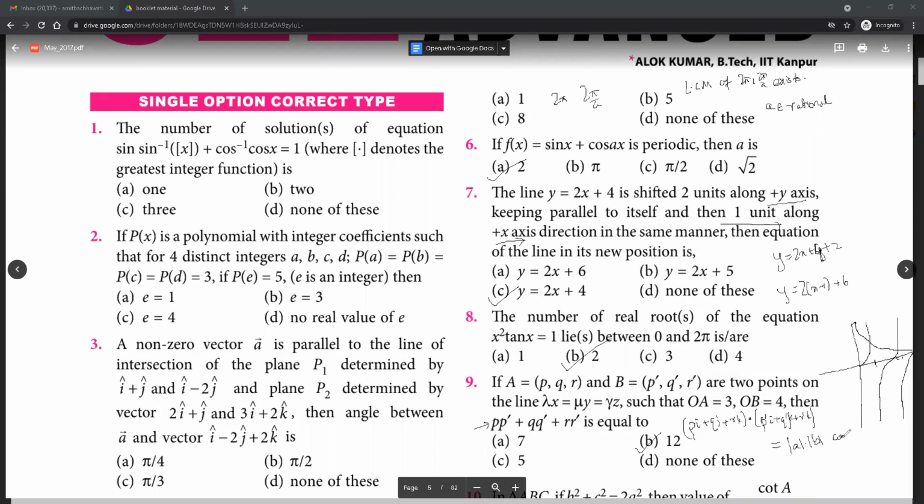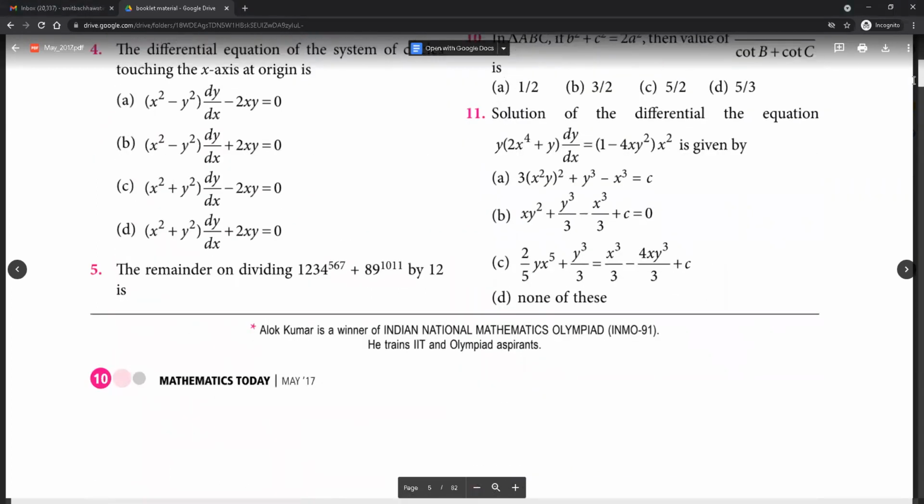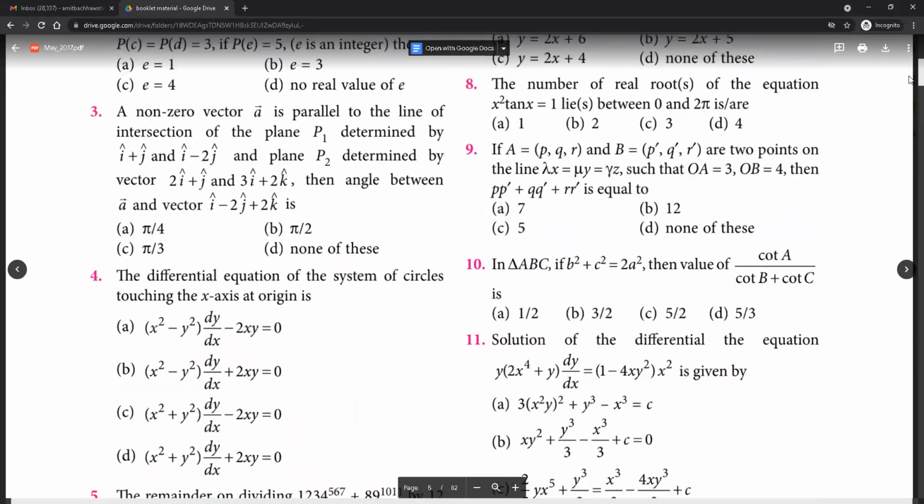Mod A, mod B, cos theta. Now, since both of them lie along the same line, what would cos theta become? 1. And mod A, mod B are already given as 3 and 4. So you just have to do this. 12 is the answer. Simple questions. Again, next 10, 11.